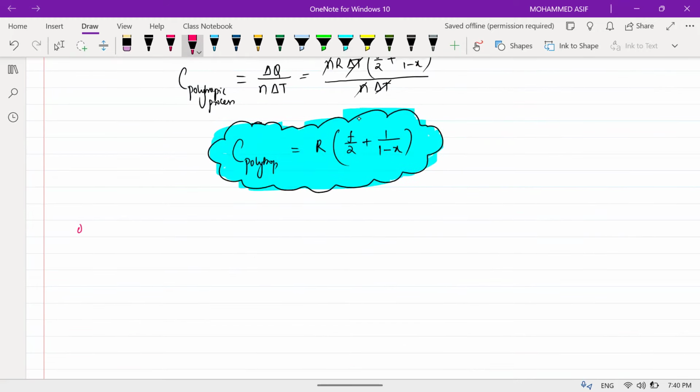I'm giving one example, beta. See how you can do this question. For a monatomic gas, the number of moles n is equal to 2.